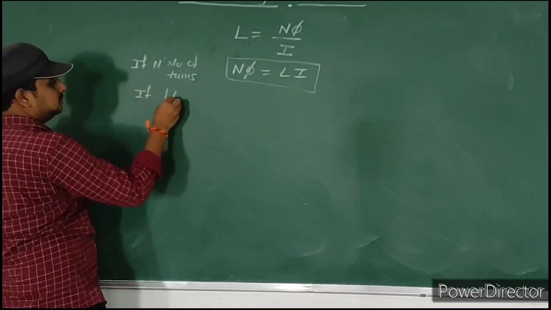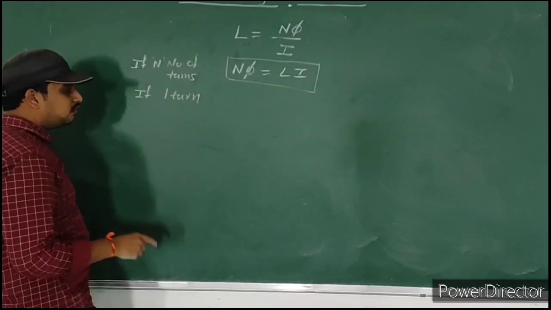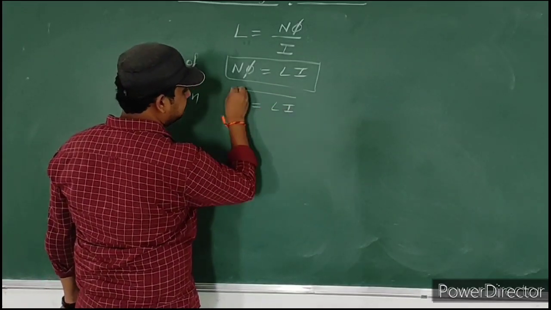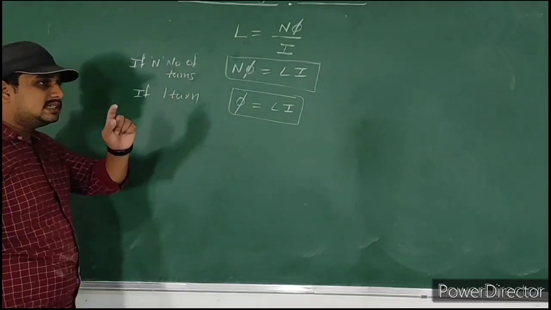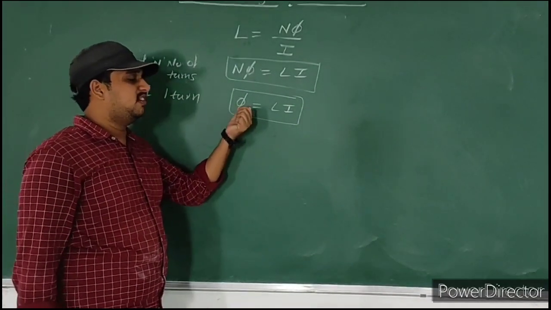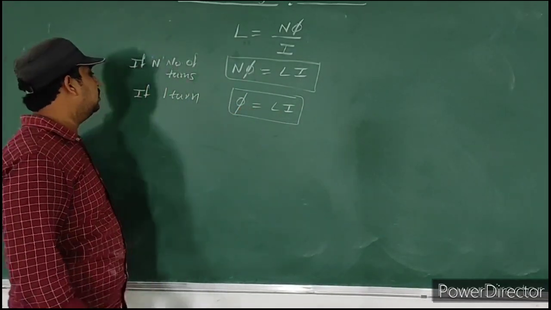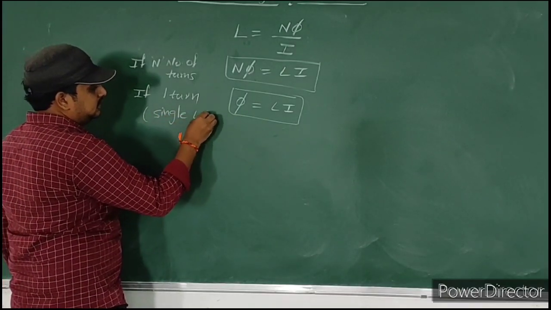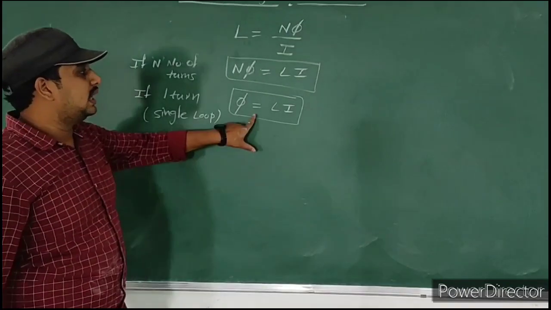If one turn, then flux phi is equal to L I. If only a single loop is there, that time flux is equal to L I. One turn means a single loop.